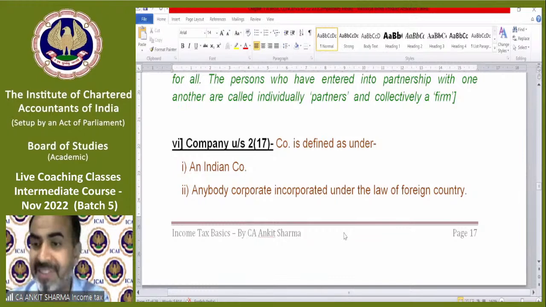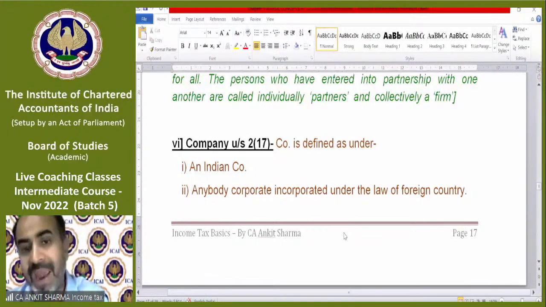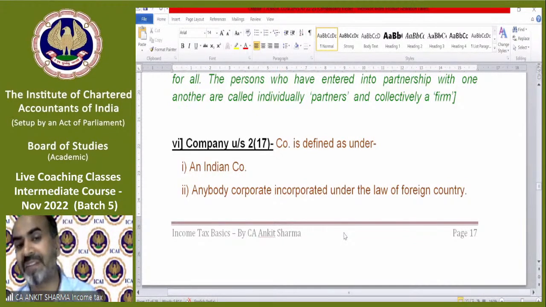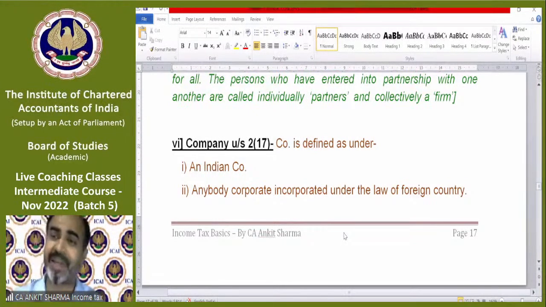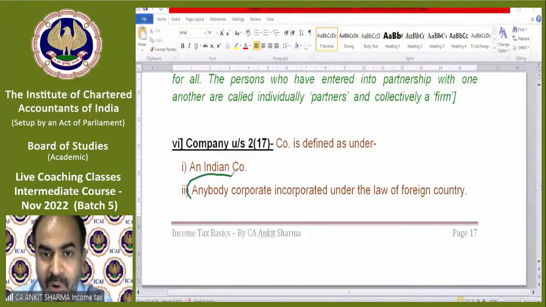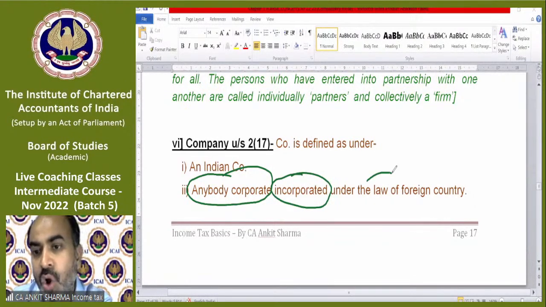The first point says an Indian company will be a company. Any body corporate incorporated under the law of a foreign country will also be treated as a company. That means if you are a foreign company, then you will also be treated as a company. But there's something interesting. The definition says any body corporate. This term is very important: any body corporate incorporated under the law of a foreign country.